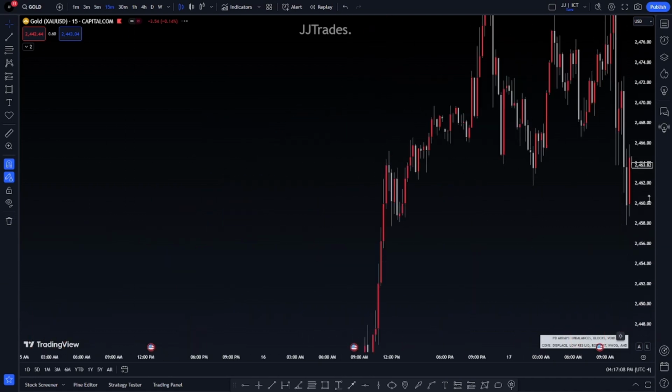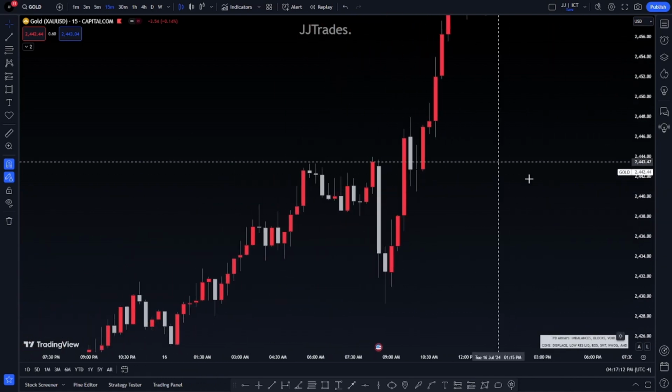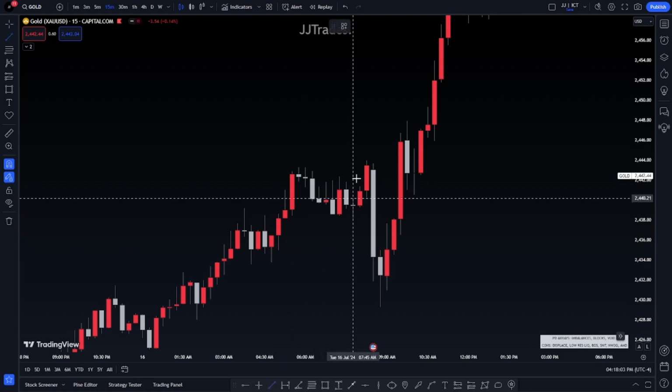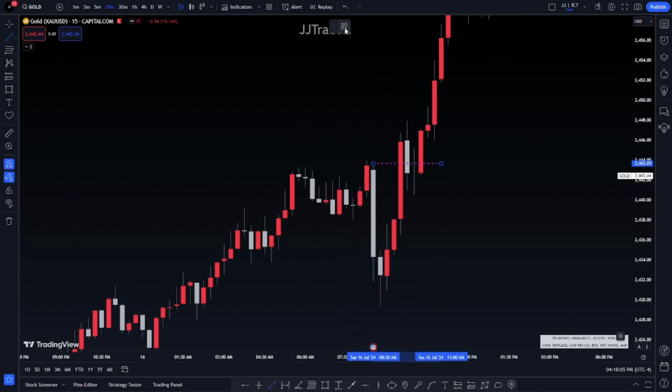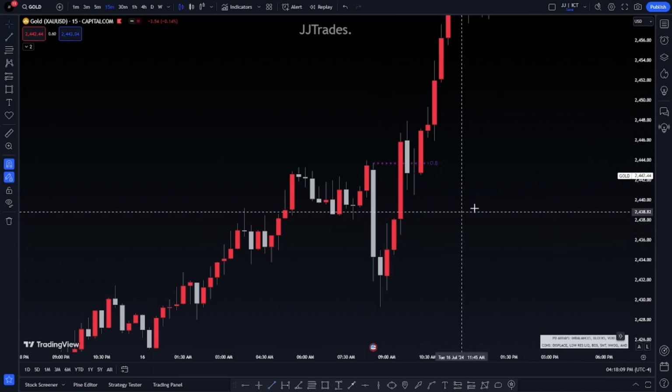Another example. Wait, if I can find one real quick. Yep, right here. Wow, look at that. Perfect. This is not going to be edited either. So we have these two consecutive down close candles here, which is our bullish order block. There's our bullish order block, okay?